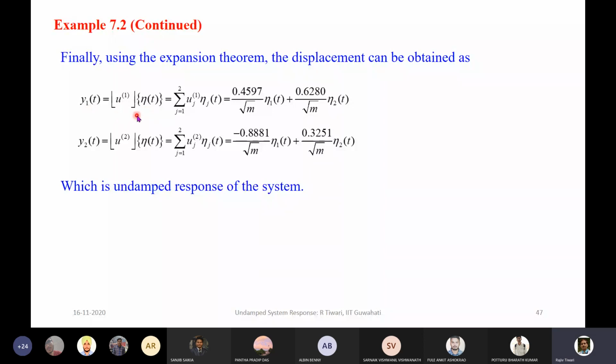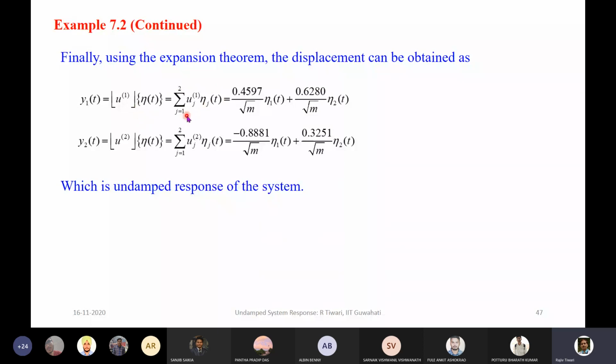So this is the transformation which we used earlier. This is the first column of the eigen modal matrix, the normalized modal matrix, and this is the coordinate. This is a row vector, this a column vector. If we multiply, we get two terms, which are written in summation form.